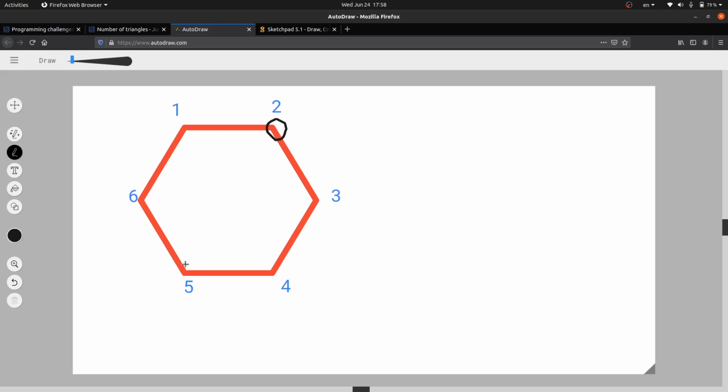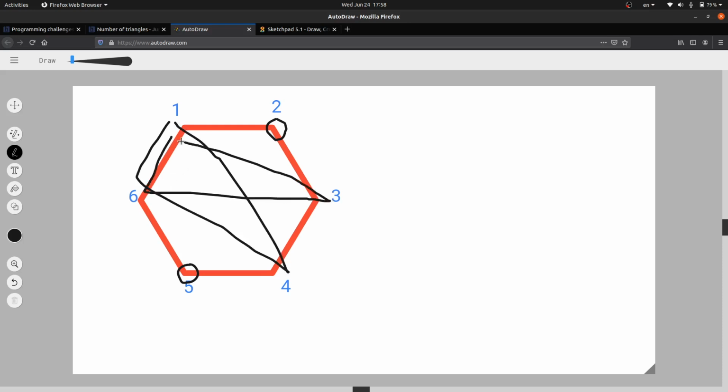So the answer to the problem is as follows. First we will draw every possible triangle. This is one triangle, this is the second, this is the third, and this is the fourth. So these are the 4 triangles.